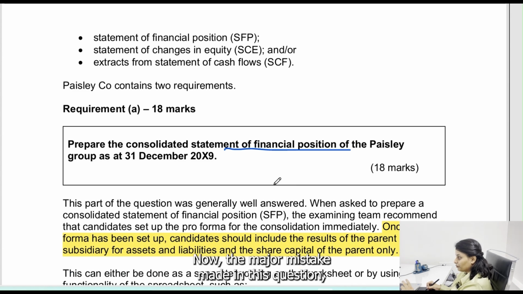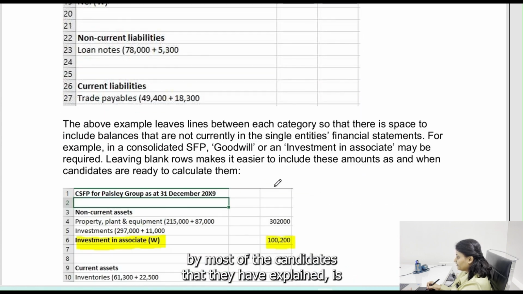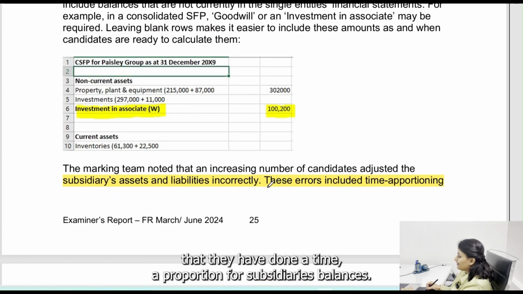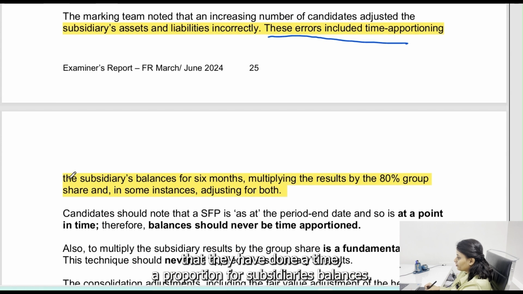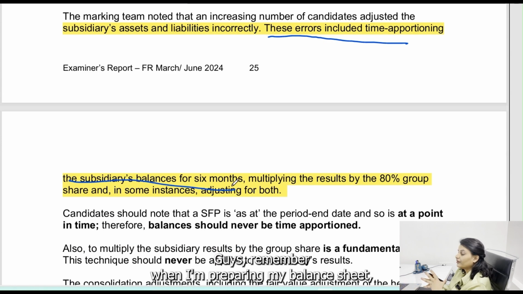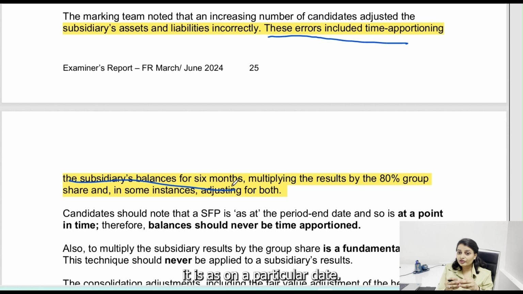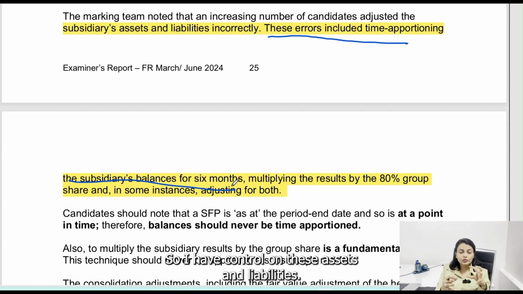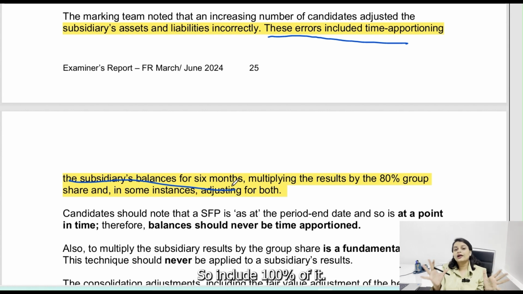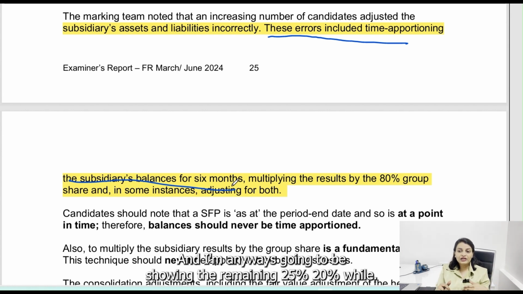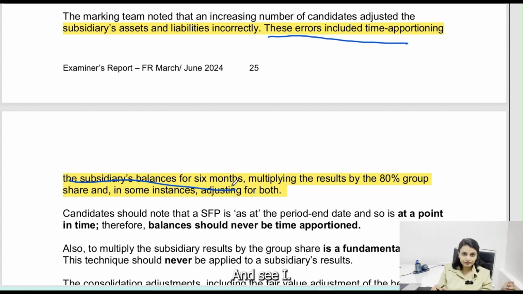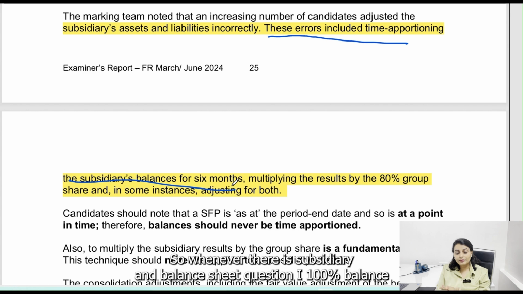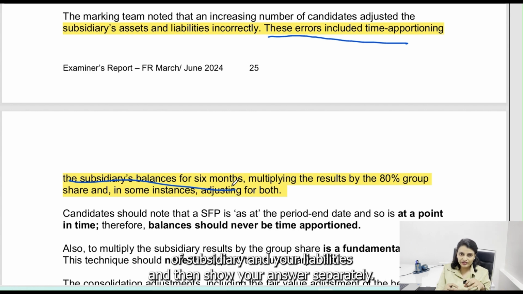Now the major mistake made in this question by most of the candidates that they have explained is that they have done a time apportion for subsidiaries balances. Guys, remember, when I'm preparing my balance sheet, it is as on a particular date. So as on this date, it's my subsidiary, so I have control on these assets and liabilities, so include 100% of it, and I am anyways going to be showing the remaining 25%, 20% via NCI. So whenever there is subsidiary and balance sheet question, add 100% balance of subsidiary and your liabilities, and then show your NCI separately.